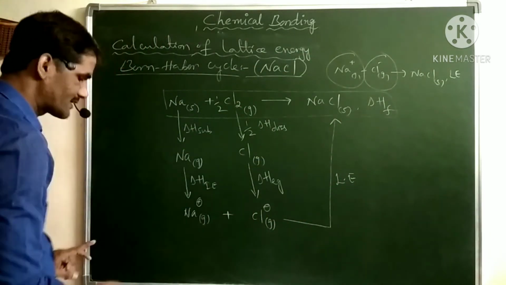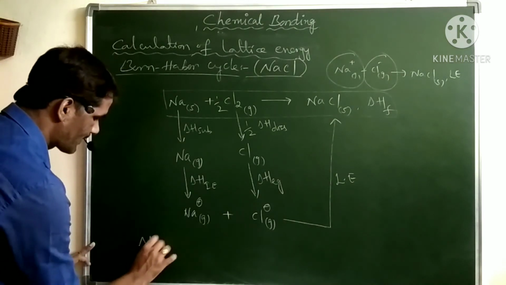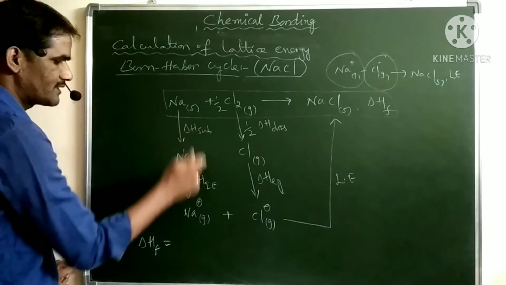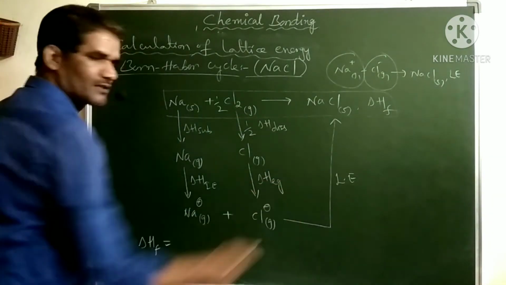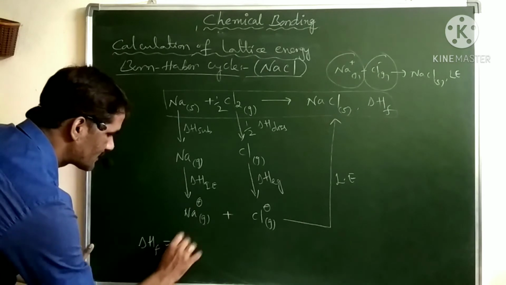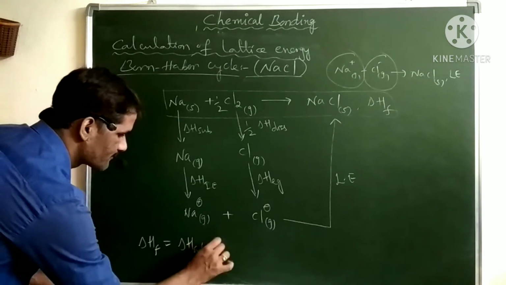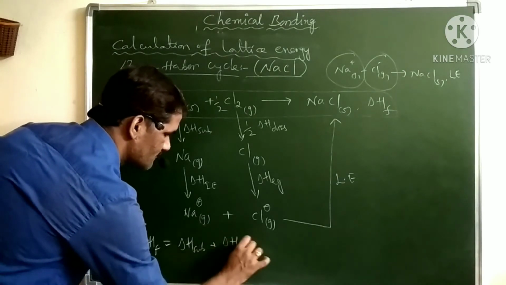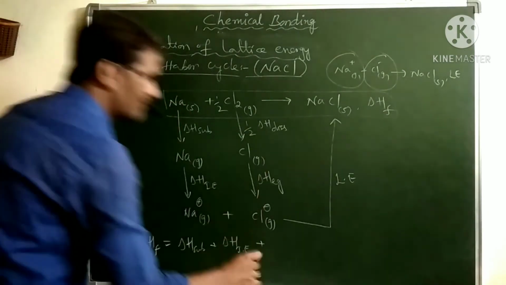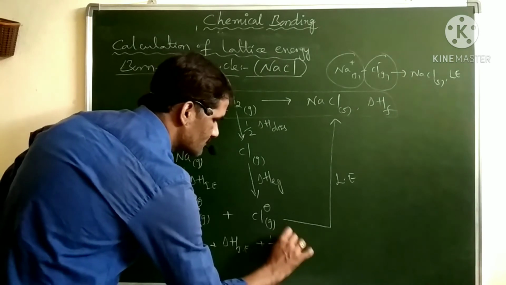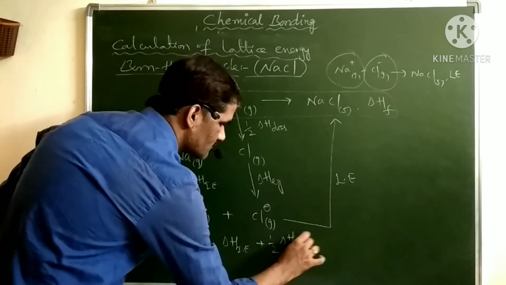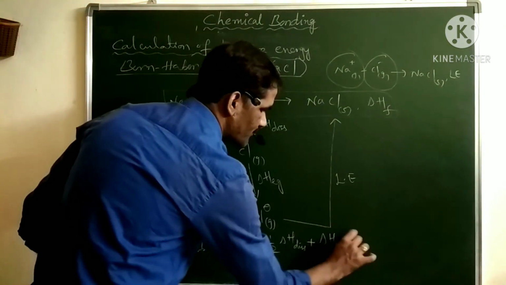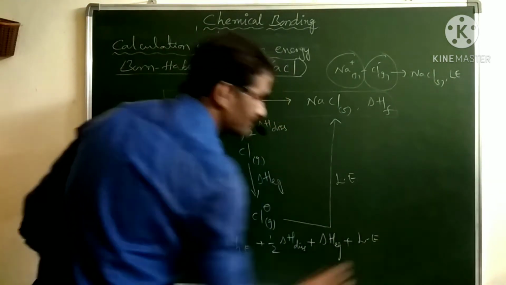So we can write: enthalpy of formation is equal to delta H sublimation, plus delta H ionization, plus half of dissociation energy, plus electron gain enthalpy, plus lattice energy.